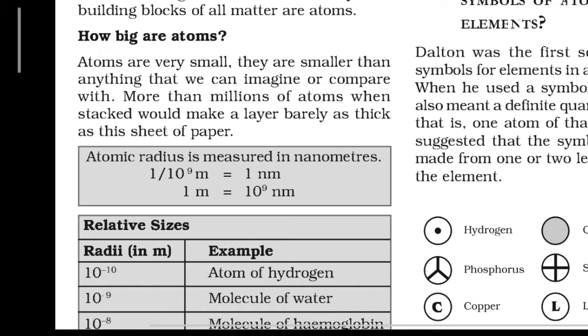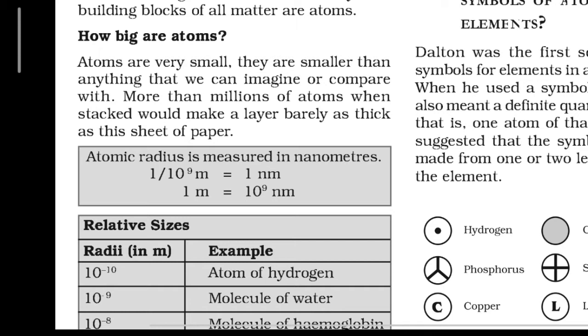Let us understand with an example: around 35 crore copper atoms, if they are arranged end to end in a line, would cover a distance of about 1 centimeter. Try to understand. 35 crore copper atoms arranged end to end in a line would make up a distance of just 1 centimeter.